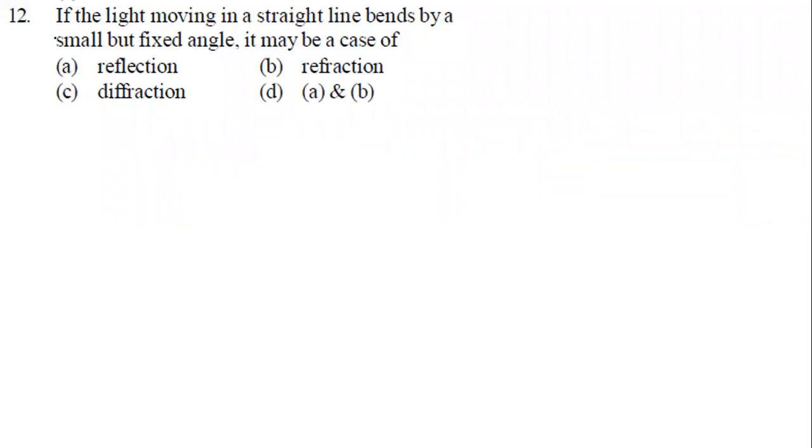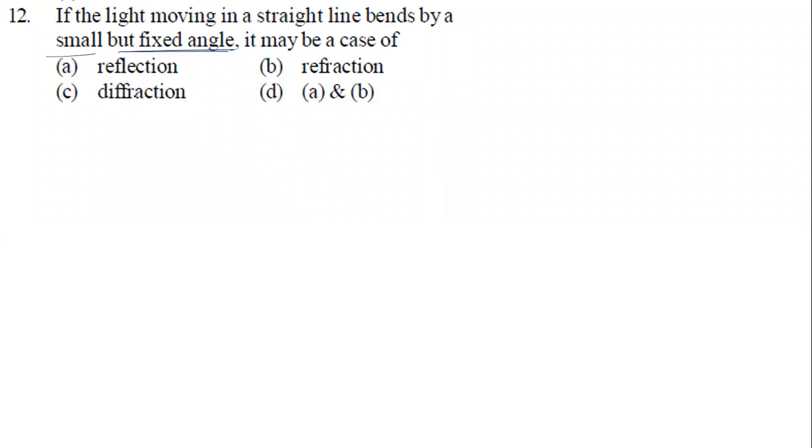Okay, if I take this simple question now, if the light moving in a straight line bends by a small but fixed angle, it may be the case of, see, it should bend small but should be a fixed angle. Okay, that you should remember.